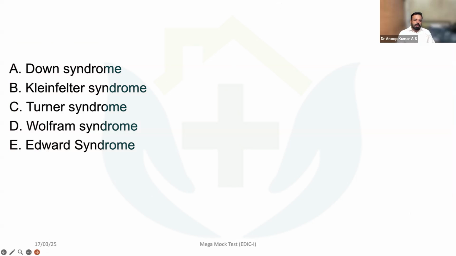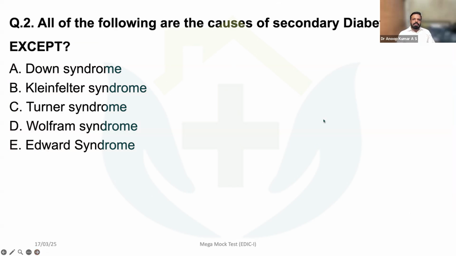Now we will go to the next question. The following are causes of secondary diabetes except: Down syndrome, Klinefelter's, Turner, Wolfram, and Edward. This is not pure critical care, but you can still have questions like that. So better go and read the theory aspect as well. Edward syndrome is not a cause of secondary diabetes.